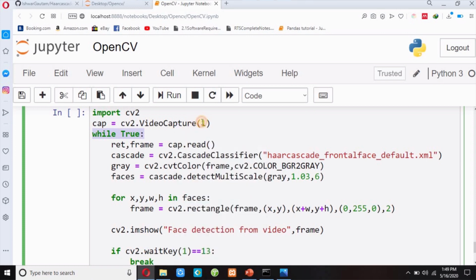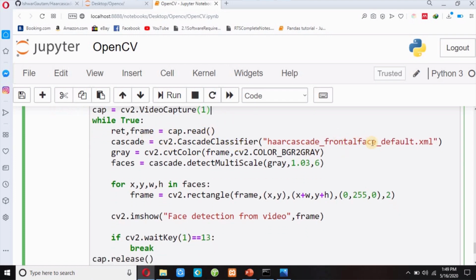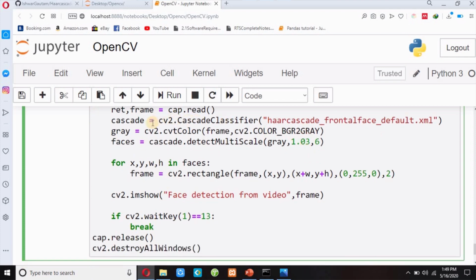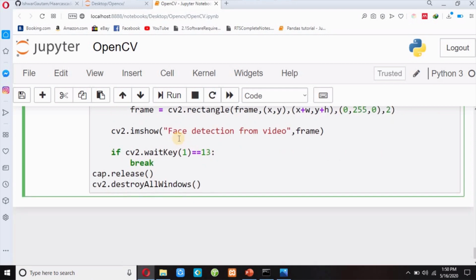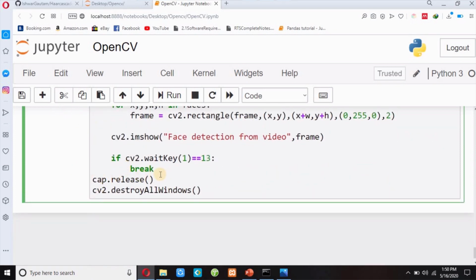So first I have opened my external camera. You can write a 0 over here to use your internal camera, and I have read my image. I have used the haarcascade frontal face default classifier, and then I have changed my image to grayscale image, means BGR image to grayscale image, and then I have used the detectMultiScale method to find coordinates x, y, w, h, and then I have used this cv2.rectangle method to draw a boundary over my face. Finally I have shown my image, and if I press enter, it should break from this infinite loop, and then it will release my camera, means close my camera, and it will destroy all my windows.